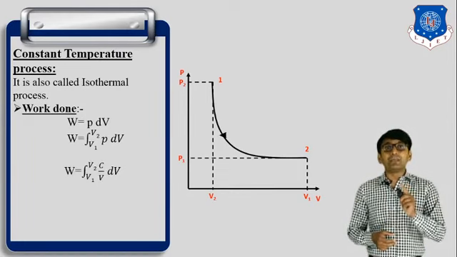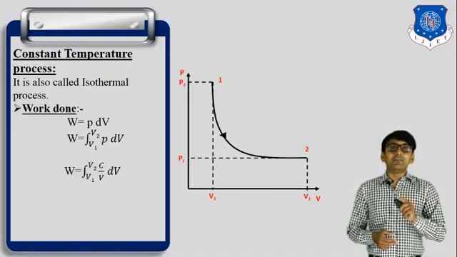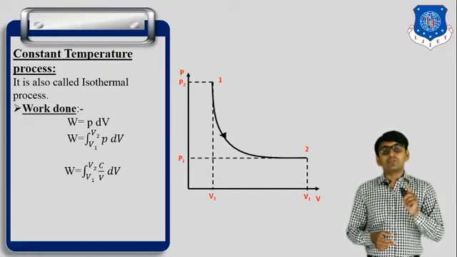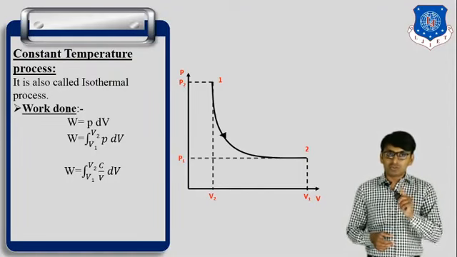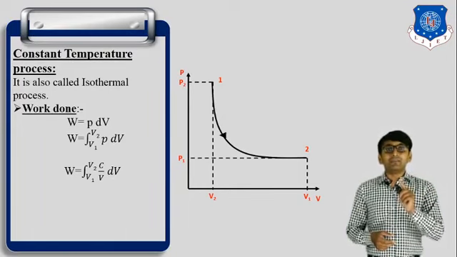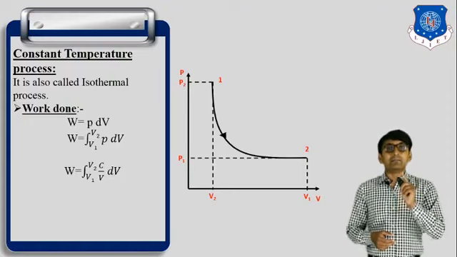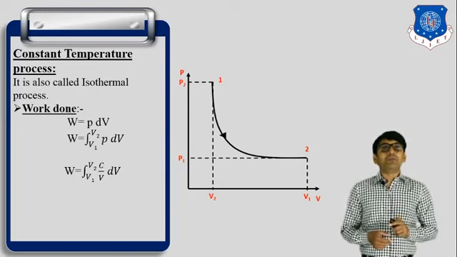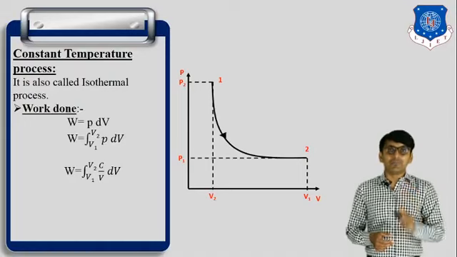In place of P, we put the value C divided by V according to Boyle's law, because in Boyle's law the temperature also remains constant. The equation of Boyle's law is PV is equal to C. So if we make P the subject, then P is equal to C by V. So here we put the value P is equal to C by V.